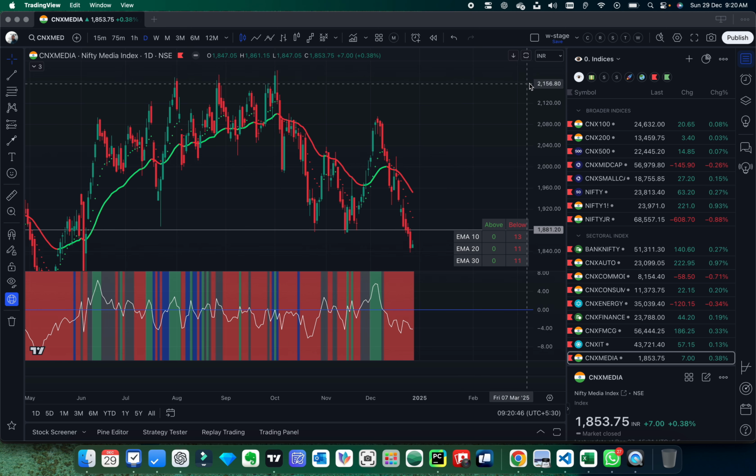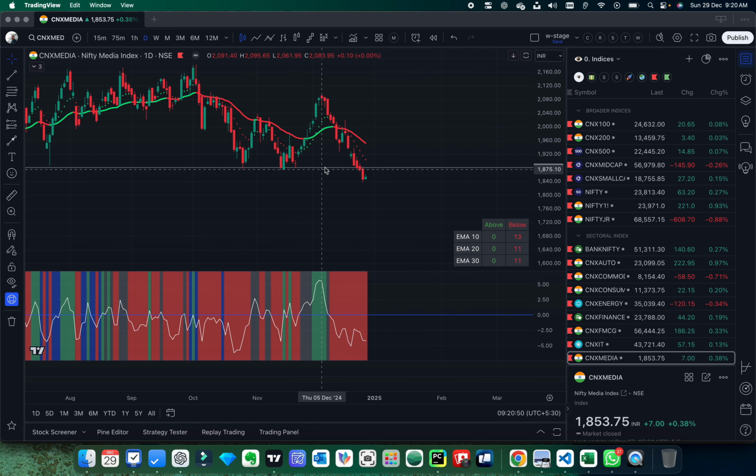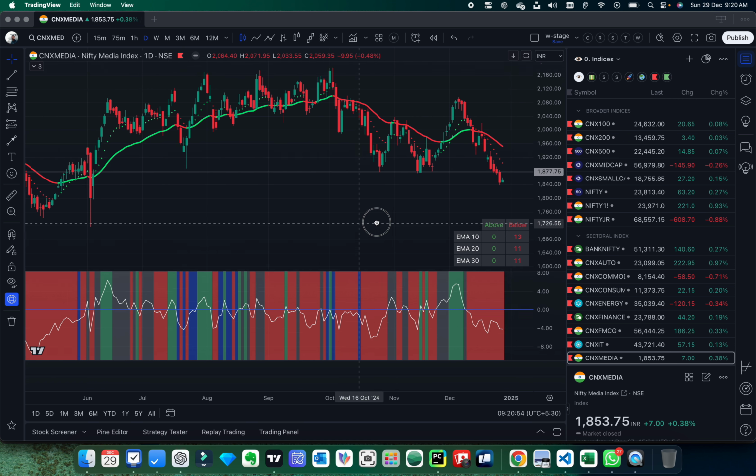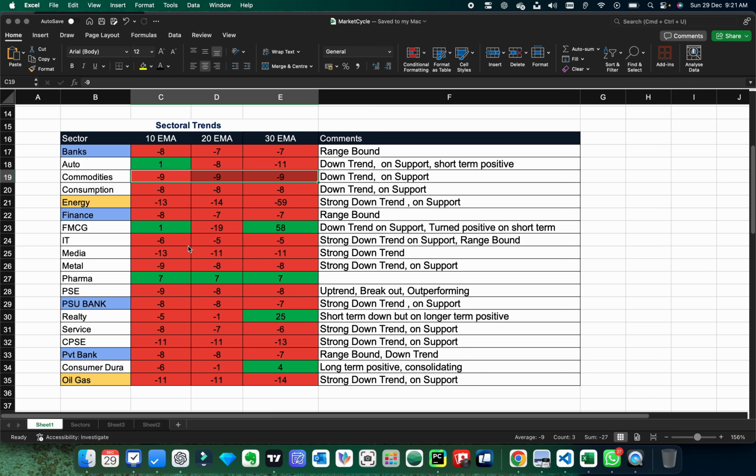Nifty Media is in a strong downtrend. It has broken this support line and it is trading below this support line. So we can see here it's in a strong downtrend.